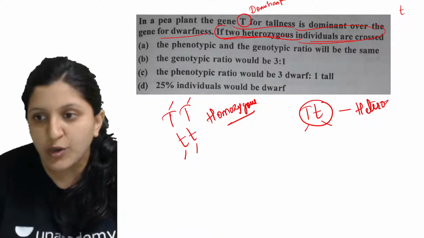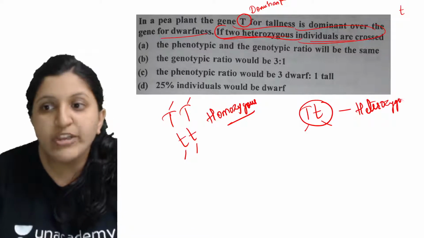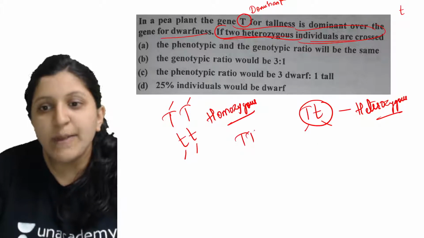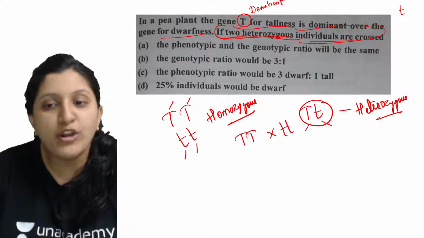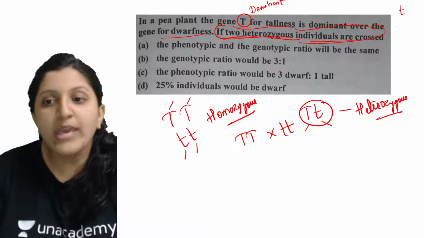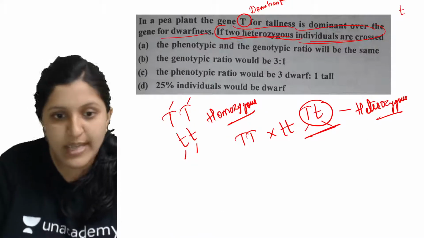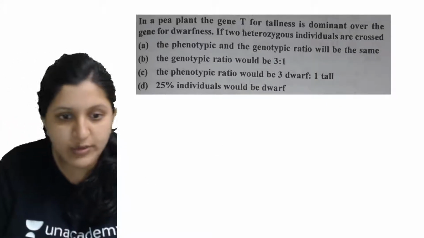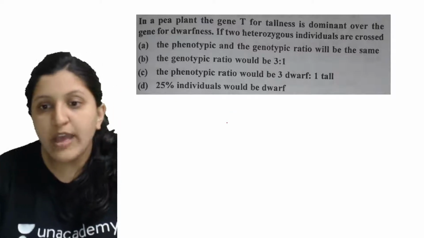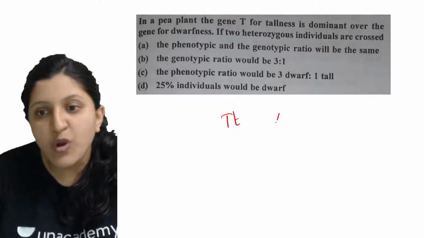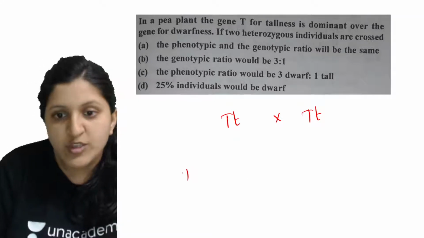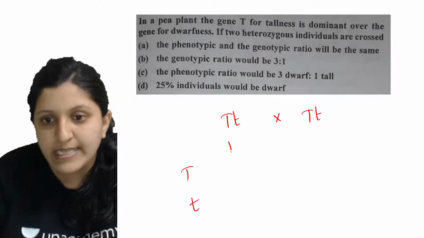This is a heterozygous individual, which is a product of the F1 generation after crossing the pure tall plant and a pure dwarf plant. So in that case we can see that this would be the product. Let's make a cross for this. I'll just erase this. Now you can see that heterozygous Tt is crossed with heterozygous Tt. So let's put up a Punnett square and see this.